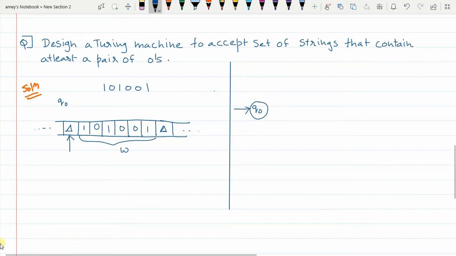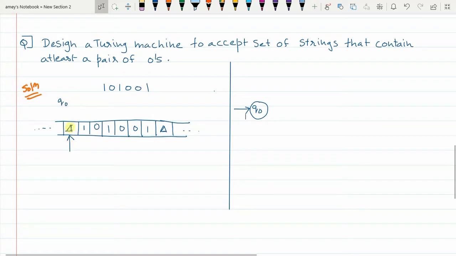Now initially, in state Q0, when delta is read as input, since we don't have to do anything, delta is kept as it is. Delta will be replaced with itself.